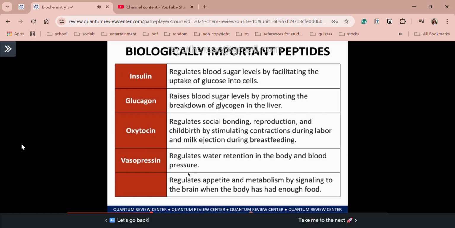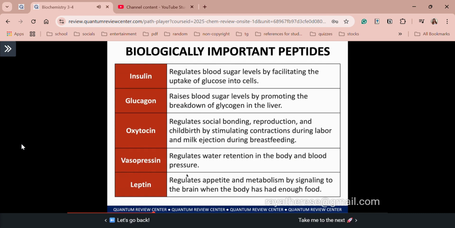And lastly, this regulates appetite and metabolism by signaling to the brain when the body has had enough food. So parang hirap naman yung last two. So yung last peptide class is starting with letter L. So actually class, I'm not familiar with this as well during my review for the board exam. So our answer is leptin. Okay, so please remember these 5 biologically important peptides as these are very known to appear in the board exam. Okay, so we are done with the peptide bonds and the biologically important peptides.